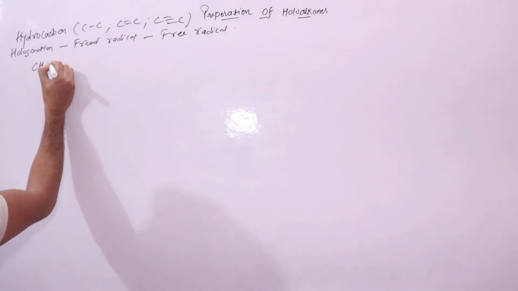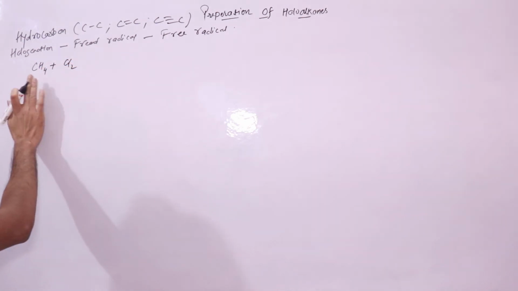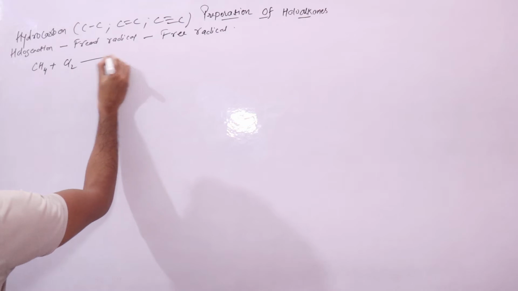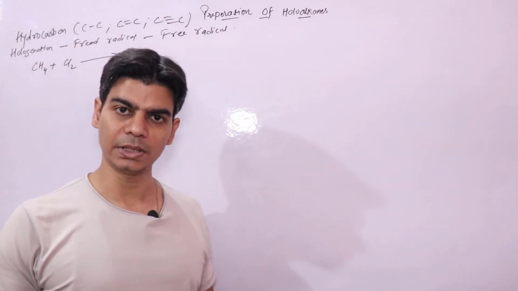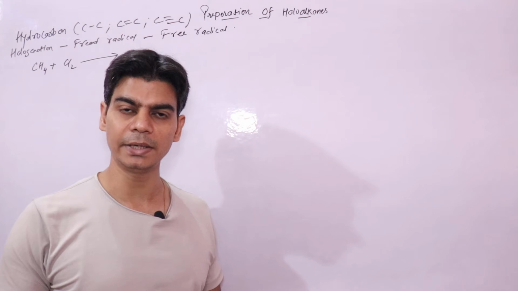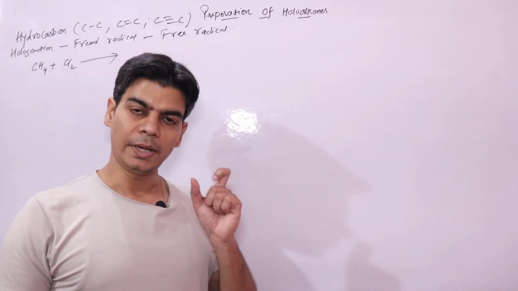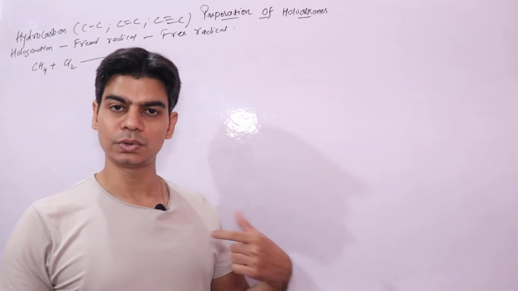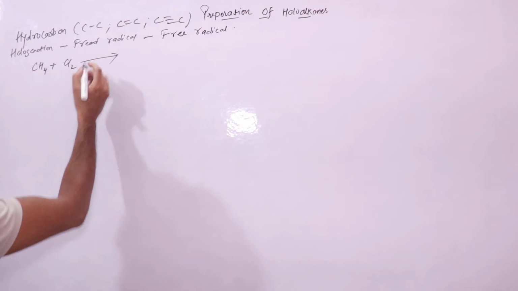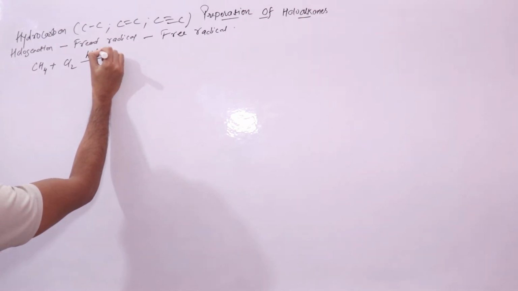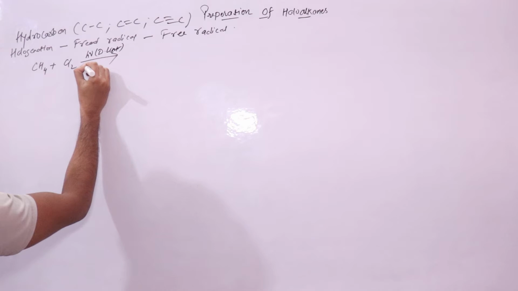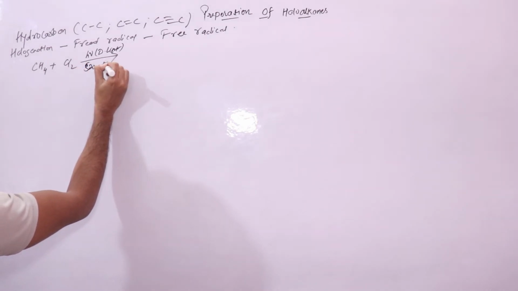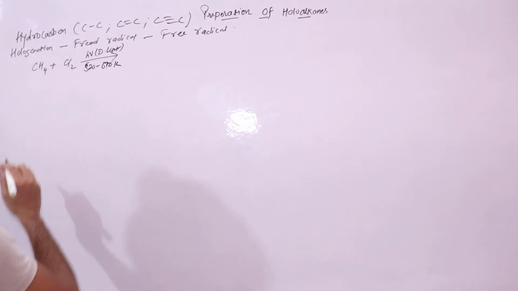Lower alkane, which is methane, reacts with chlorine in the presence of diffused sunlight, right? Remember, either you have diffused sunlight or temperature of around 520 to 670 Kelvin, right?